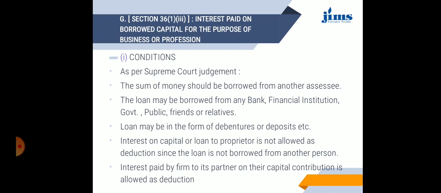Then under section 36 subsection 1 clause 3, interest paid on borrowed capital for the purpose of business or profession. As per Supreme Court judgment, the sum of money should be borrowed from another person, and the loan may be borrowed from any bank, financial institution, government, public, friends or relatives. The loan may be in the form of debentures or deposits. Interest on capital or loan to the proprietor is not allowed as a deduction since the loan is not borrowed from another person, but interest paid by the firm to its partners on their capital contribution is allowed as deduction.